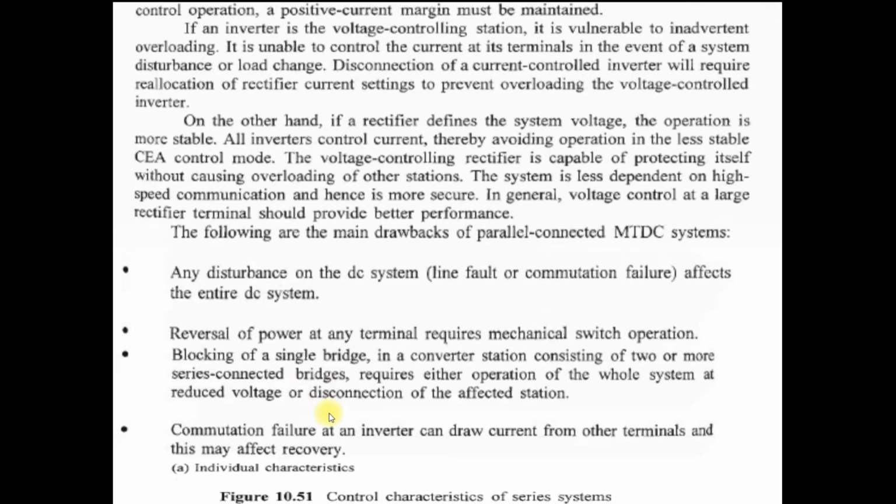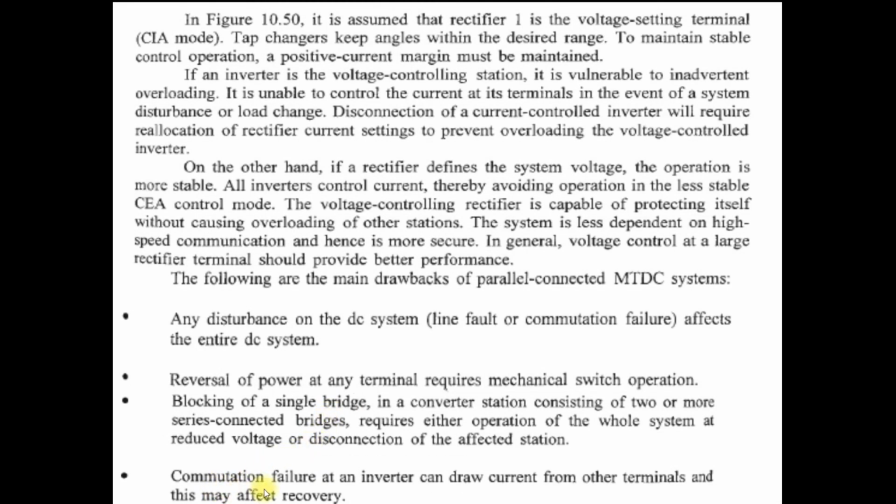And the fourth drawback is that commutation failure at the inverter can draw current from the other terminals, and this may affect the recovery. So when a commutation failure happens at the inverters, current flows from the other terminals, so the system recovery takes time. So that is one of the drawbacks of the parallel MTDC system. These are the four drawbacks of the parallel connected MTDC system.